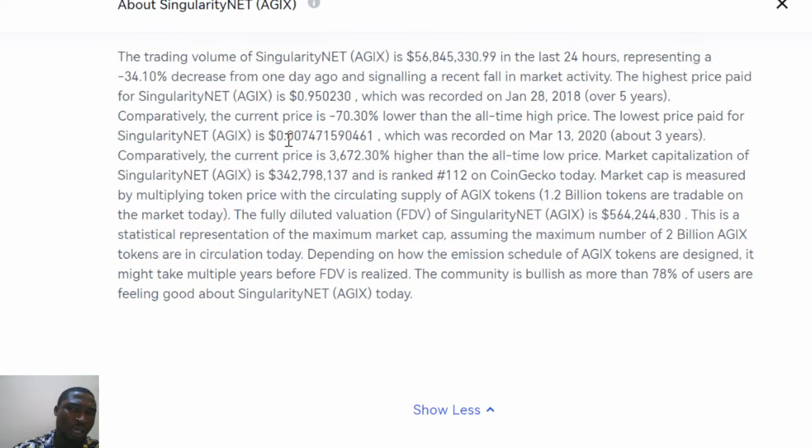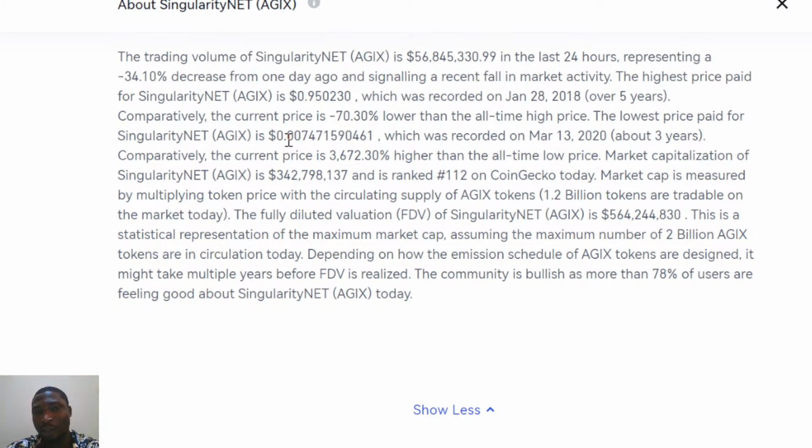Now, why did I say it's unique? Let's just do the analysis by ourselves. 5 years ago, it came out in the market at 0.9. That was the listed price and the all-time high. Then it went down, because of the market and other factors that move the market, a lot of people sold.